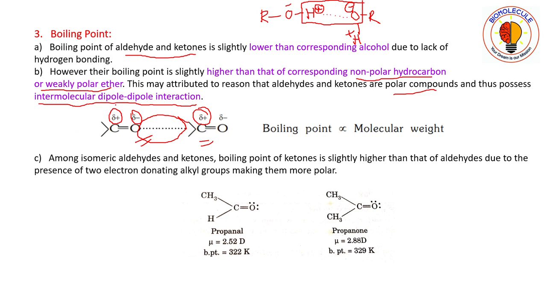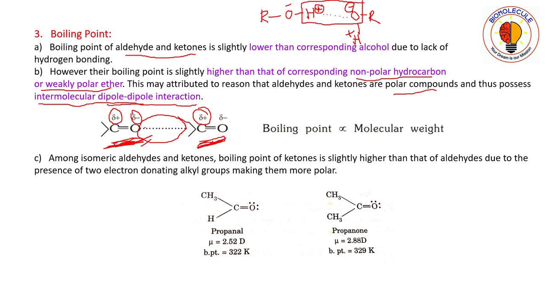Here the interaction is dipole-dipole interaction, where dipole means two poles. The two poles generated due to the electronegativity difference interact with the two poles generated in another molecule. So one pole is interacting with the pole of the dipole in the other molecule, and that is known as dipole-dipole interaction.